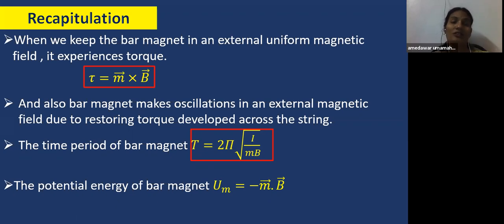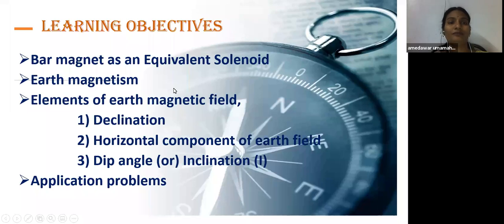Okay, children. So now in this session, we are going to learn about the bar magnet as an equivalent solenoid, and also about earth's magnetism. Children, earth is also a giant magnet. How does the earth possess this magnetic nature? We are going to discuss this topic in this session, children. And also some elements of earth's magnetism, which describe the magnetic field of earth.